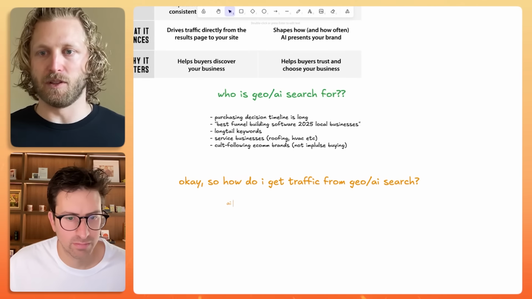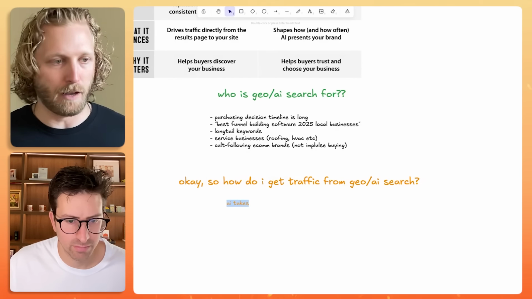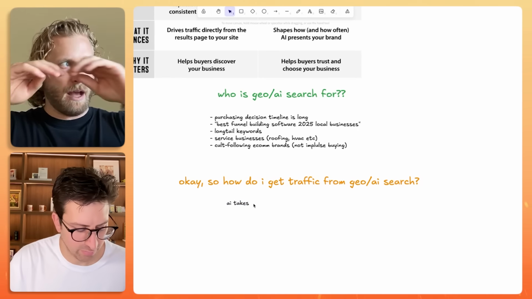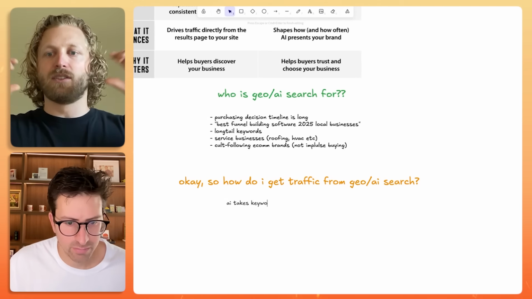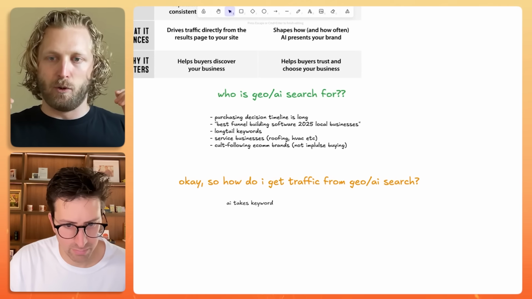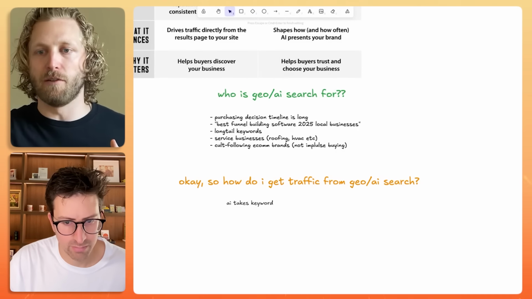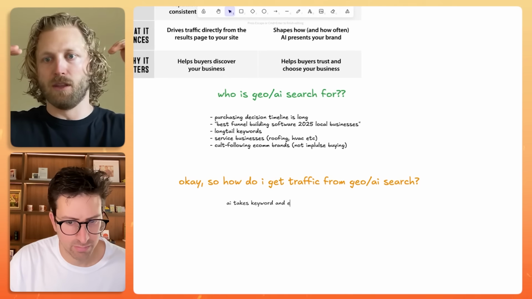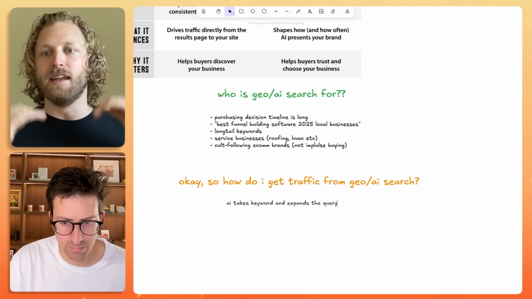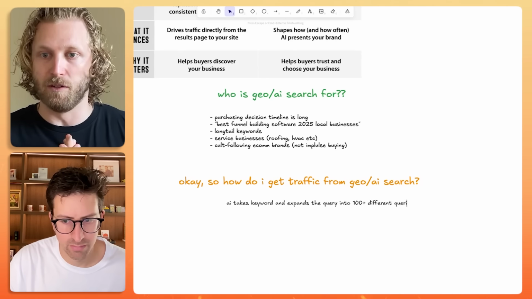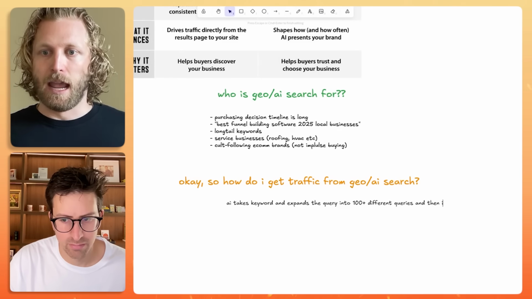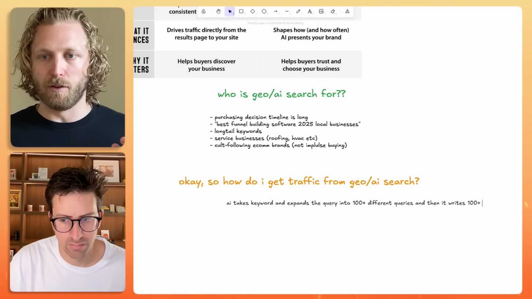There's not really a name for this yet, but this is what I've seen people describe it as. Imagine it takes that initial query from the user and expands that query into, we'll just say, 100 different queries. It writes 100 different queries that are more descriptive. It actually enhances them, and it writes them from all of these different angles.